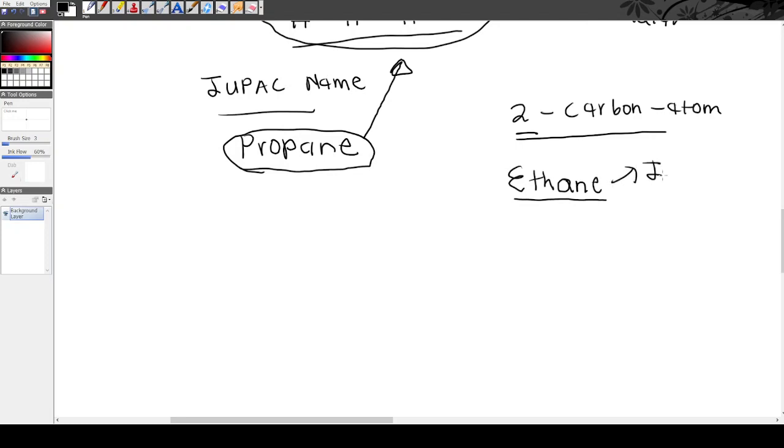Igama layo, meaning intoni lena? It is the IUPAC name of this organic compound esithetha ngayo apha. It's ethane. Let's draw ethane. Eth means 2 carbon atoms. Because it's ane, it means we belong to the family of alkanes. Alkanes have single bonds around the carbon atoms. There's a maximum amount of 4 bonds. Then you just put in hydrogen.